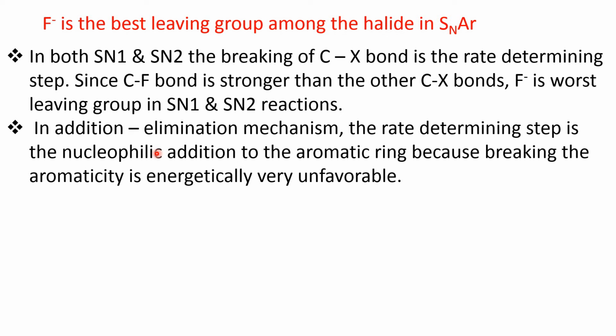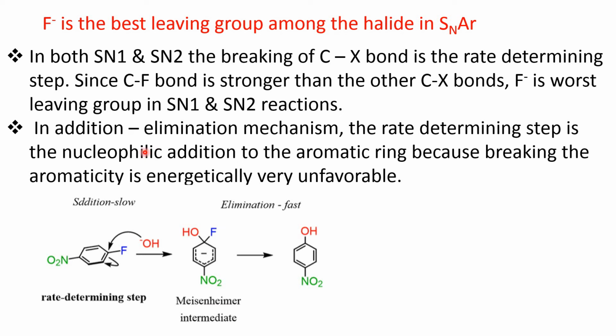In the addition elimination mechanism, the rate determining step is the nucleophilic addition to the aromatic ring. And look at here, when this nucleophile is here, as I told you, from either face it can attach, then this Meisenheimer complex or resonance stabilized carbanion is formed. No doubt this is a resonance stabilized carbanion, but here aromaticity is destroyed.